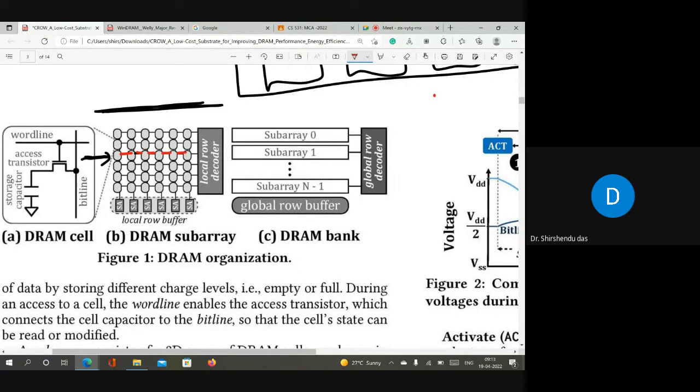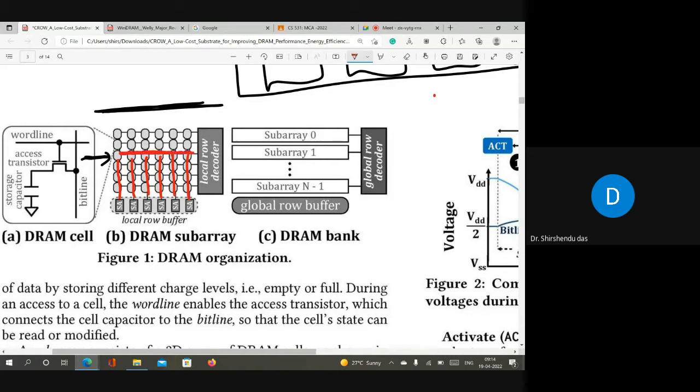Once the word line of this row is activated, the information will be available to the sense amplifier, right? When the information becomes available to the sense amplifier, the charge from this cell is discharged for some moment. But after some time the charge will be restored again, because the word line here is on.